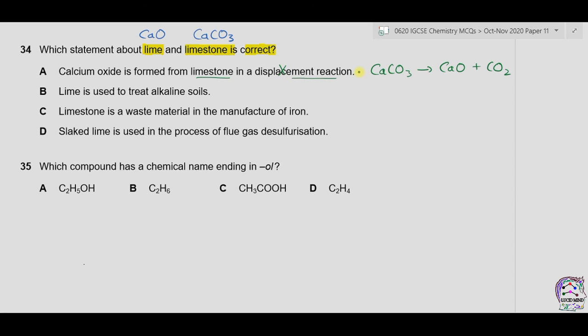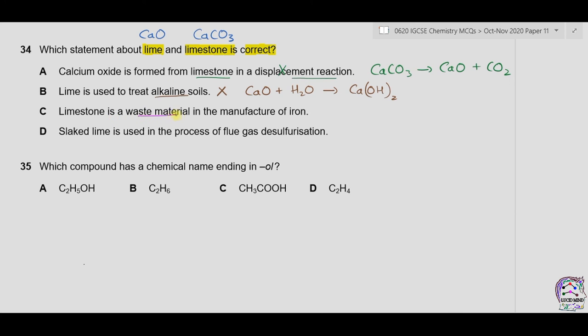So A is incorrect. B. Lime is used to treat alkaline soils. This is incorrect because lime is alkaline in nature as it forms calcium hydroxide with water and it is used to treat acidic soils.